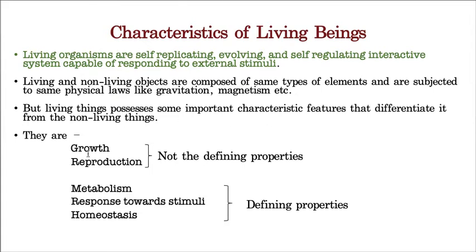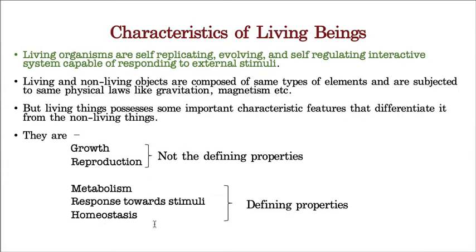The first characteristic is growth, the second is reproduction, the third is metabolism, the fourth is response towards external stimulus, and the fifth is homeostasis. These are the characteristics exhibited by the organism. Let us see them one after one.